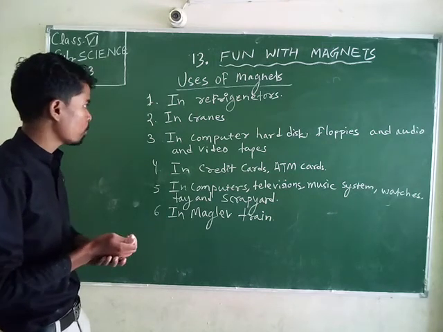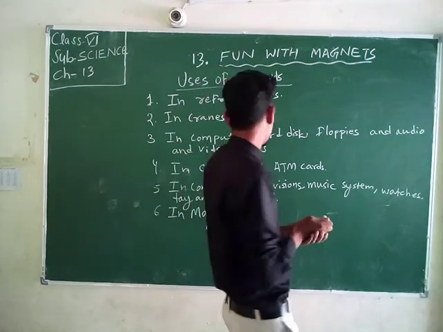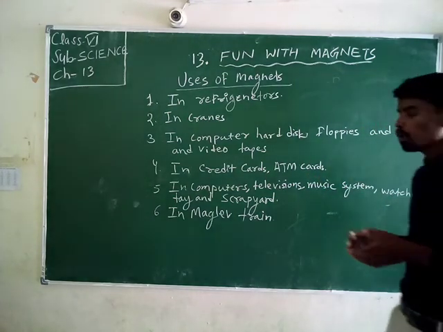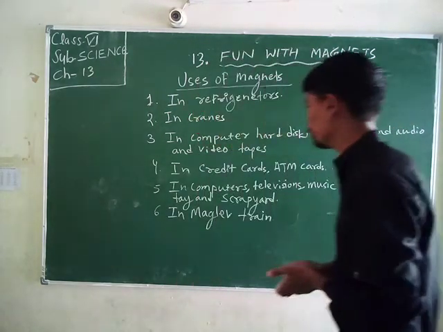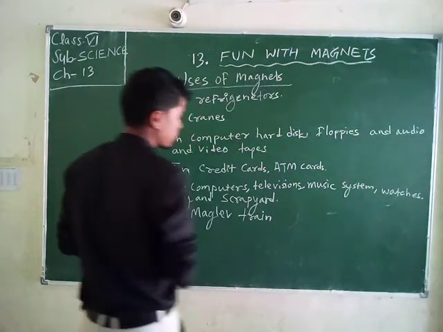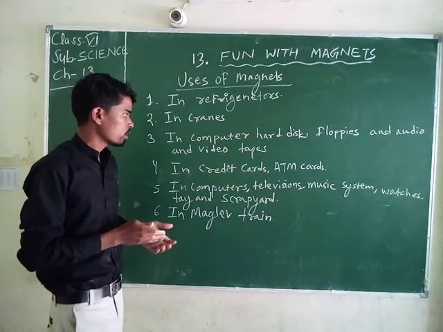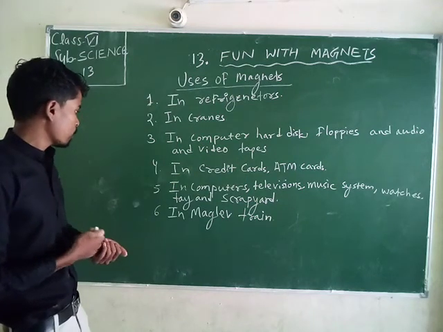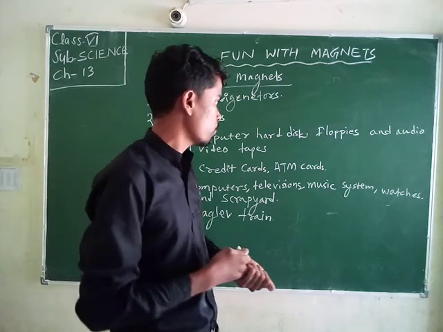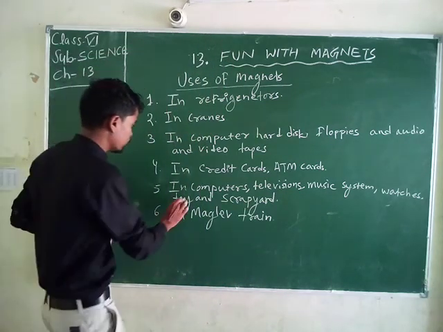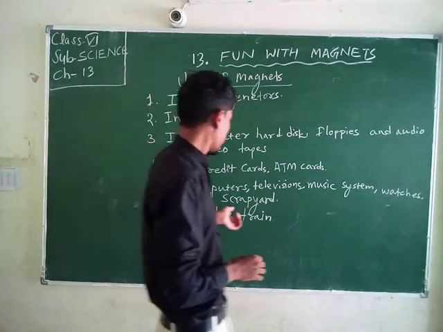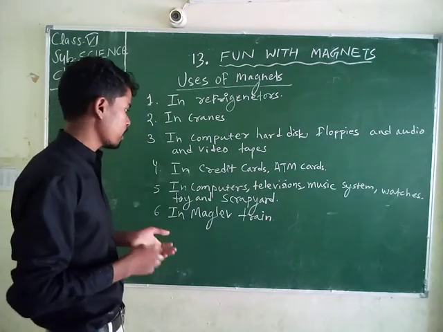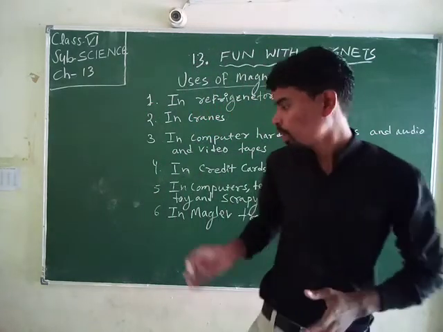Third, in computer hard disks, floppies, and audio and video tapes, which are all coated with magnetic material. Fourth, in credit cards and ATM cards, magnets are used to store information. Also in computers, televisions, music systems, watches, toys, and scrap yards. Magnets are also used in magnet trains.